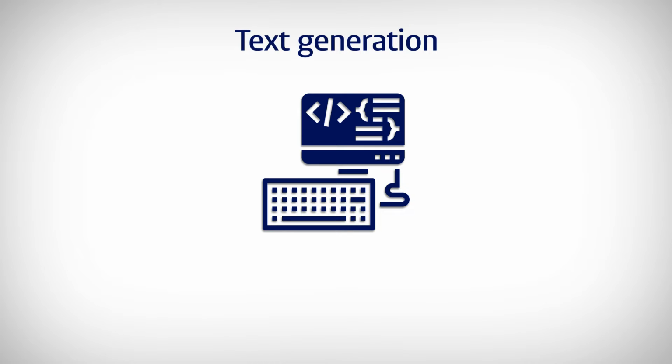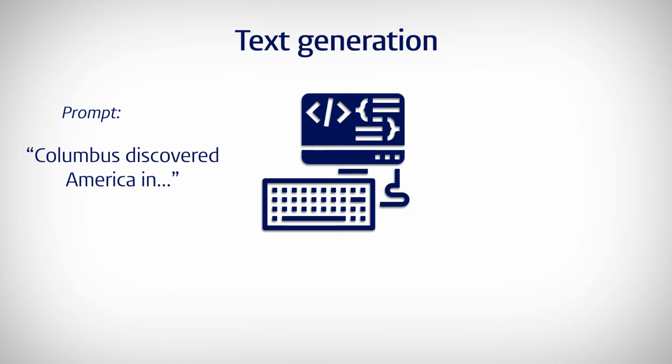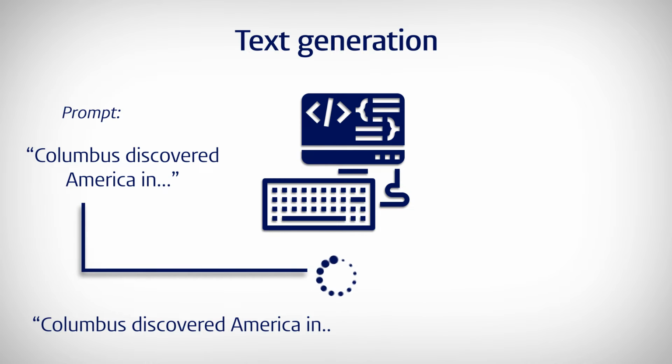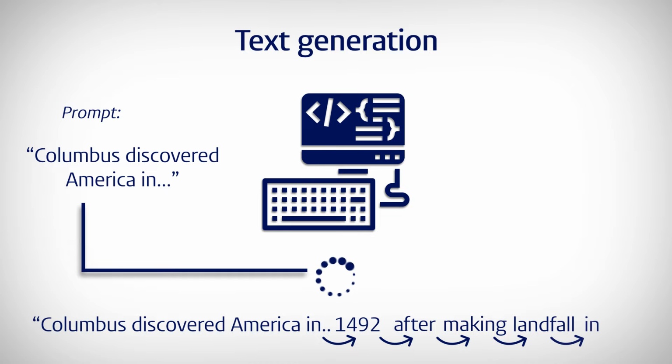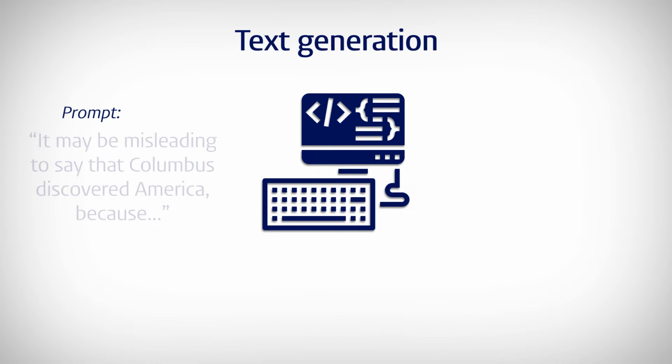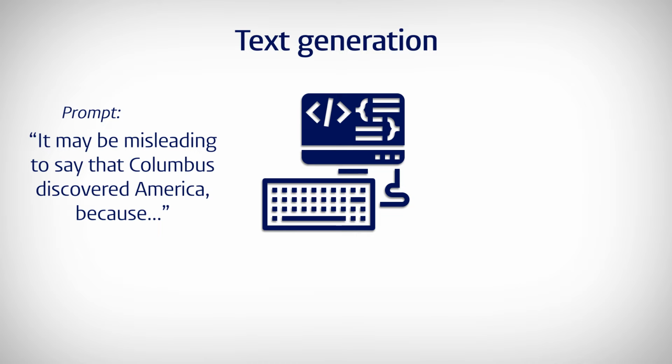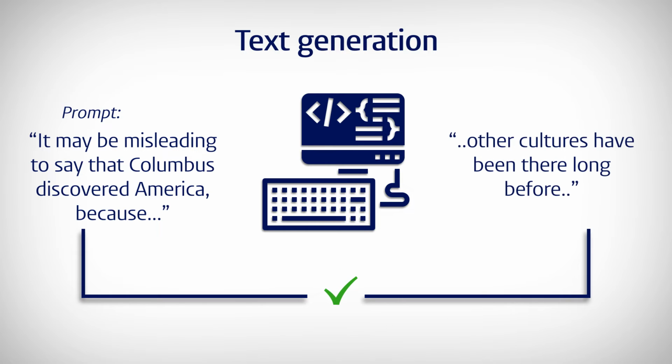If you prompt the LLM with the little snippet that says, Columbus discovered America in, then based on all the texts it has seen, it will predict that the next word is 1492. And so it will finish the text in a way that gives the impression that it knows about history. Even more impressively, when you prompt the LLM with, it may be misleading to say that Columbus discovered America because, then it will usually produce a cogent story about Native Americans maybe, or Vikings. It can do that because it has been trained on texts about these topics.